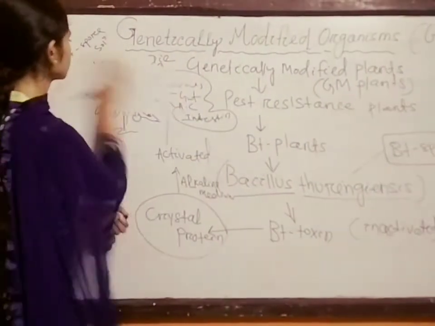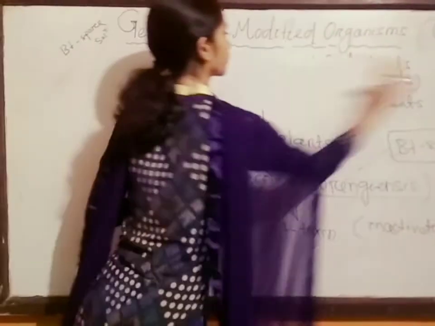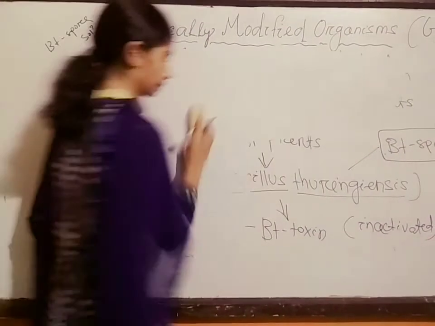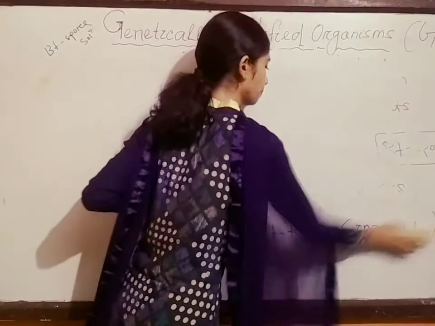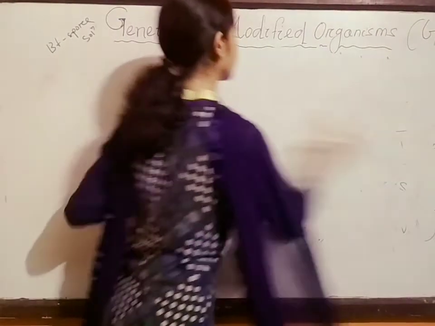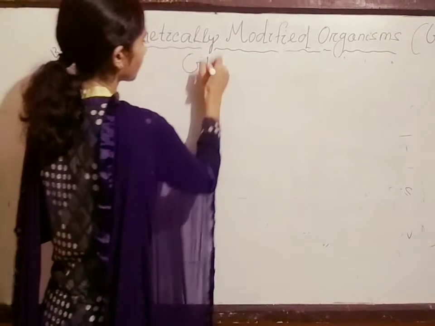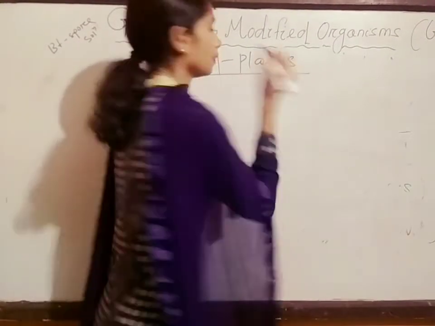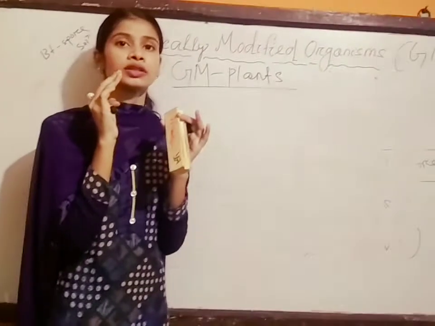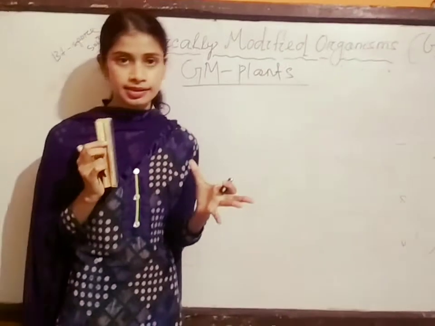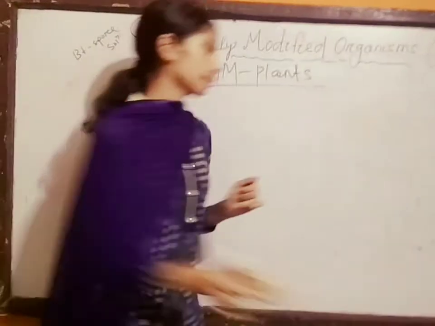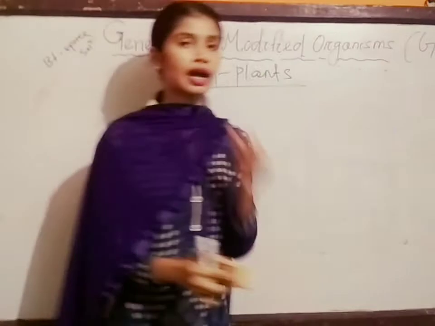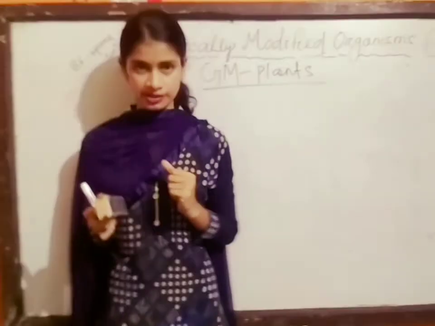In GM plants, the plants have their genetic materials altered. Take an example: here is a plant which doesn't have the capacity of pest resistance.